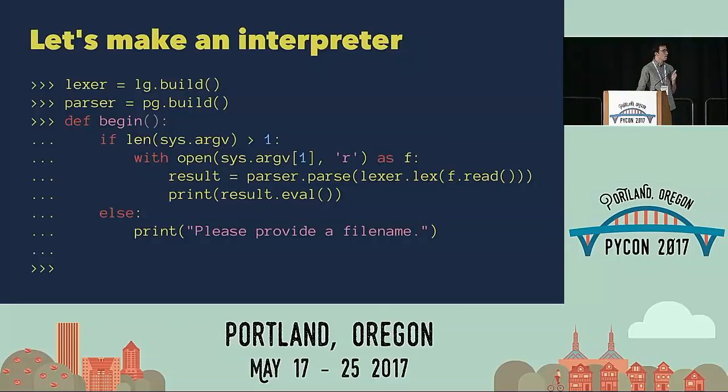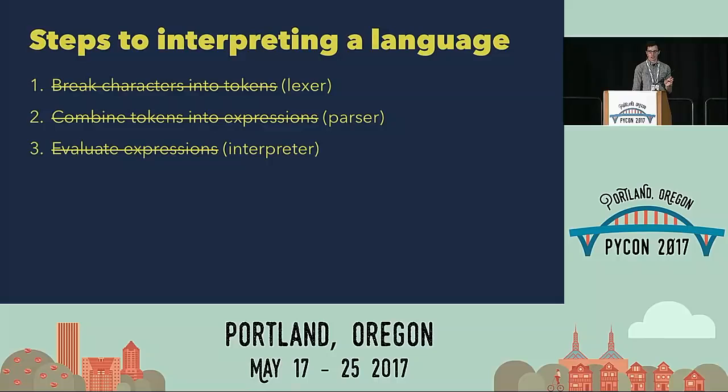And this is going to be quick. All this is something that reads a file from the file system as an argument provided to the executable, reads it, takes the token stream, hands it to the lexer. The lexer hands it to the parser, and we get a result. We call result.eval, and we print it. That's it. That's the interpreter. So let's code.